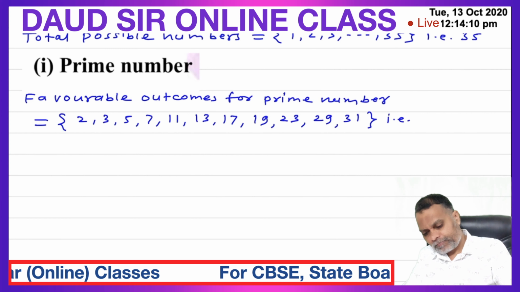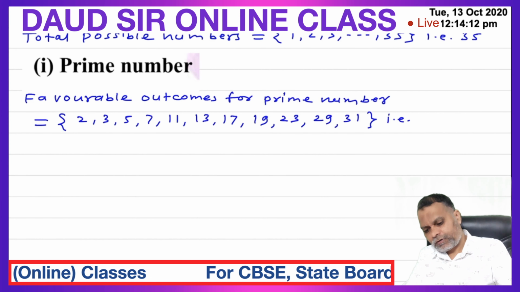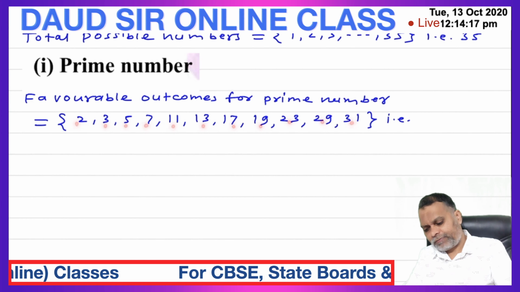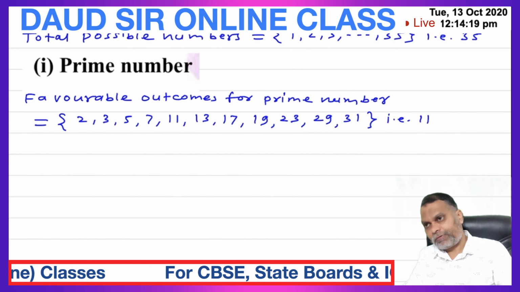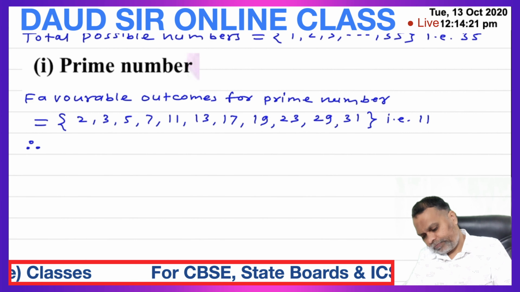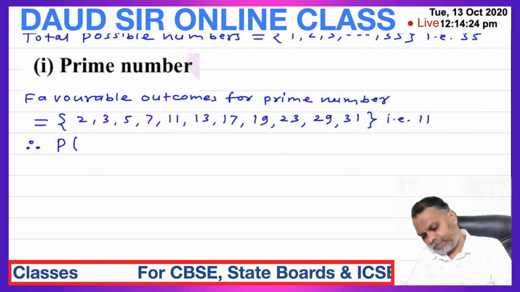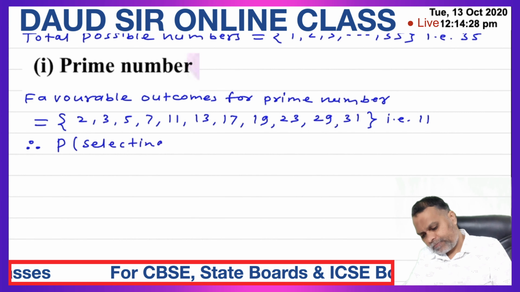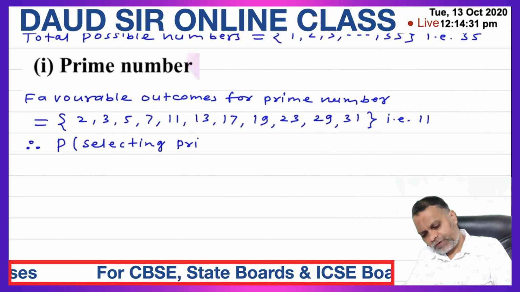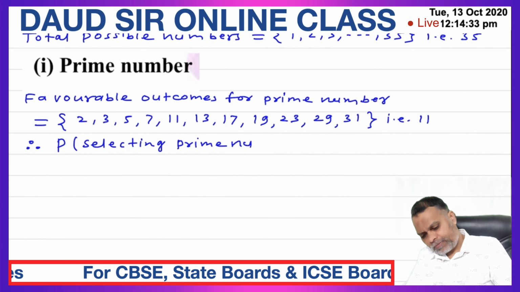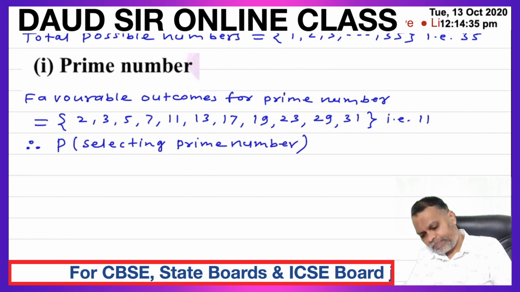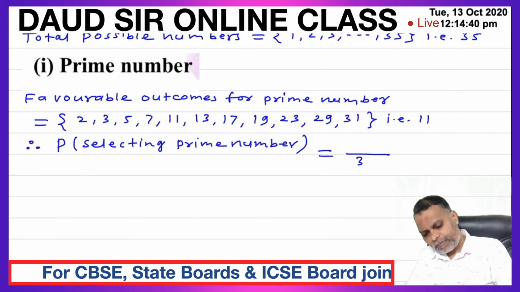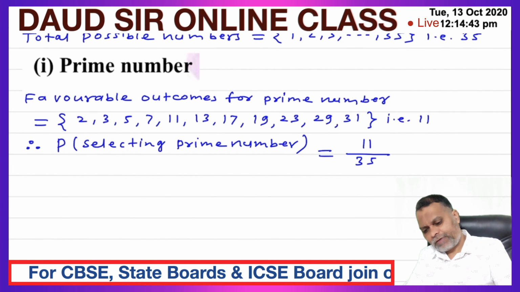That is 1, 2, 3, 4, 5, 6, 7, 8, 9, 10, 11. 11 possible outcomes. Therefore, probability of selecting a prime number, directly you can write, is equal to favorable outcome 11 upon total numbers 35, 11 upon 35.